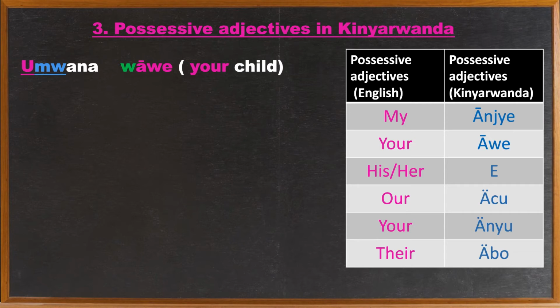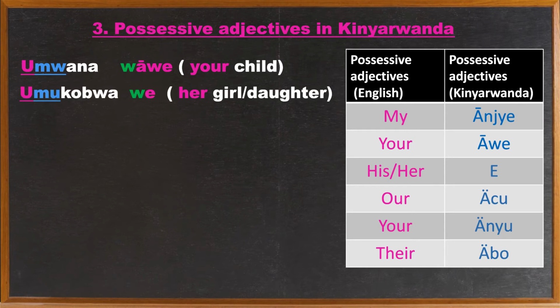So umwana wawe. As you can see, awe, that is the possessive adjective which has the same meaning as your, but it was modified with w because that is how a noun which represents a human being modifies an adjective. And finally we've got umwana wawe, which means your child.